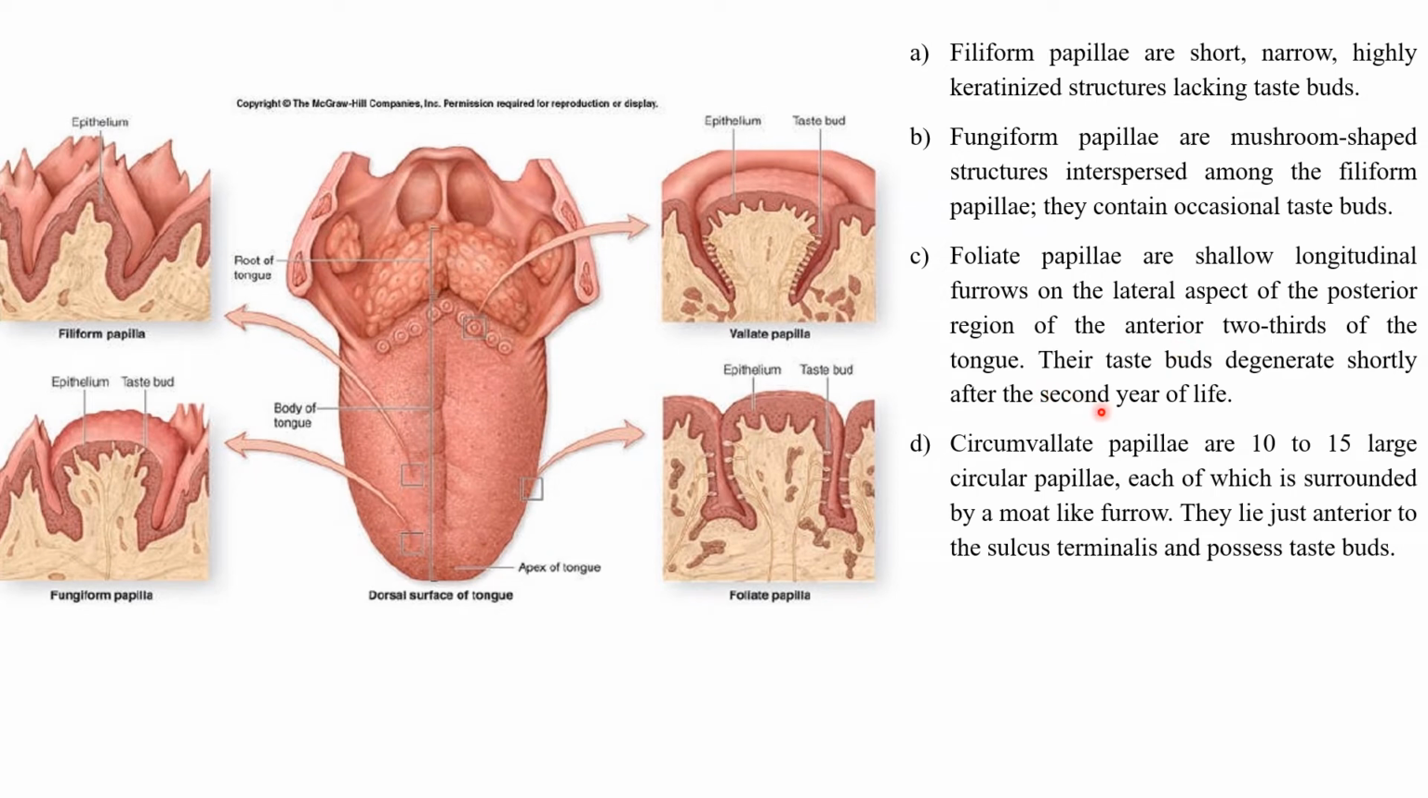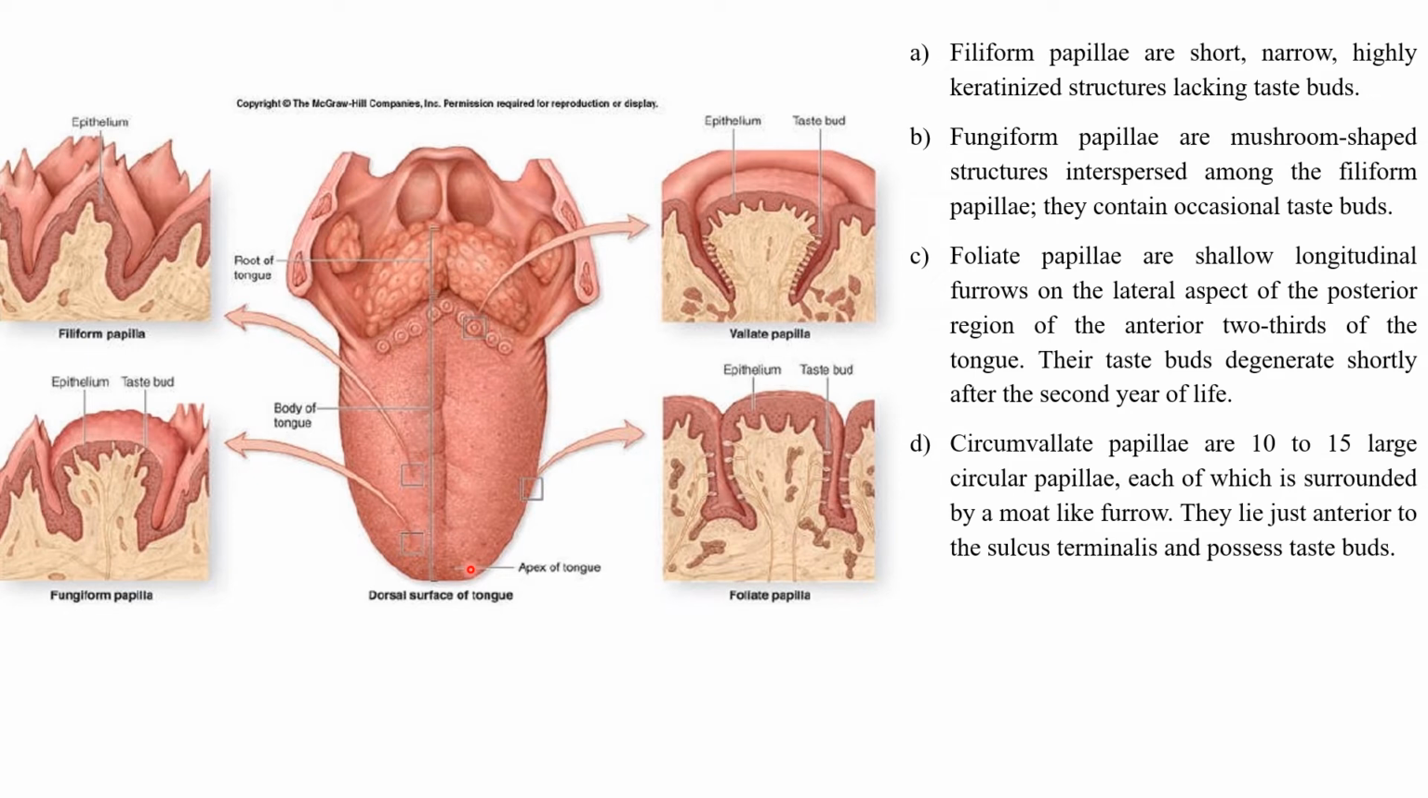Their taste buds degenerate shortly after the second year of life. So these are foliate papillae. They are shallow. Shallow means that they are moat-like. They will have some moat-like structure. Okay, and longitudinal furrows. They do have some longitudinal furrows. You can see here on either side. You can see longitudinal furrows, and they are present on the lateral aspect.